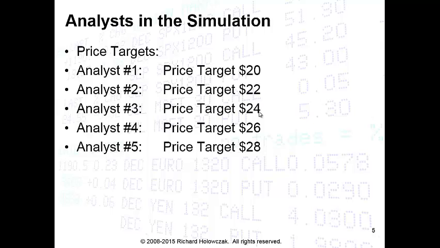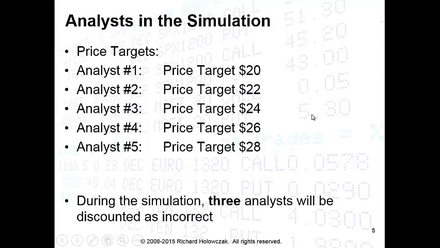Just like the case with Microsoft, in our simulation, our target company is going to have 5 analysts who follow the company. Each of those analysts is going to have a price target. For example, Analyst 1 has a target of $20, Analyst 2, $22, and then all the way up to Analyst 5, for example, who has a price target of $28.